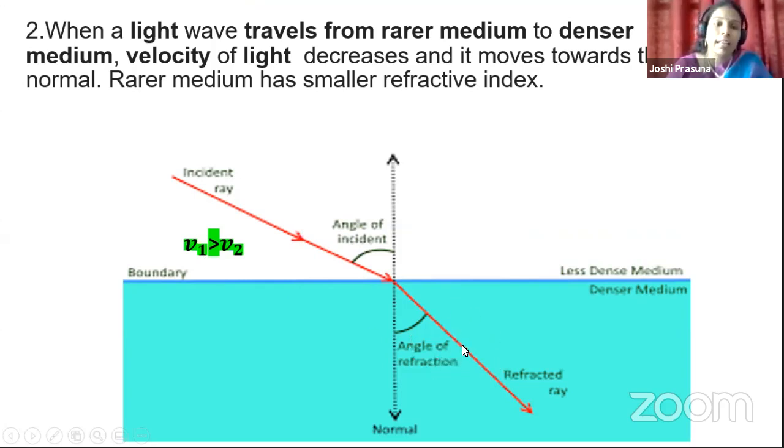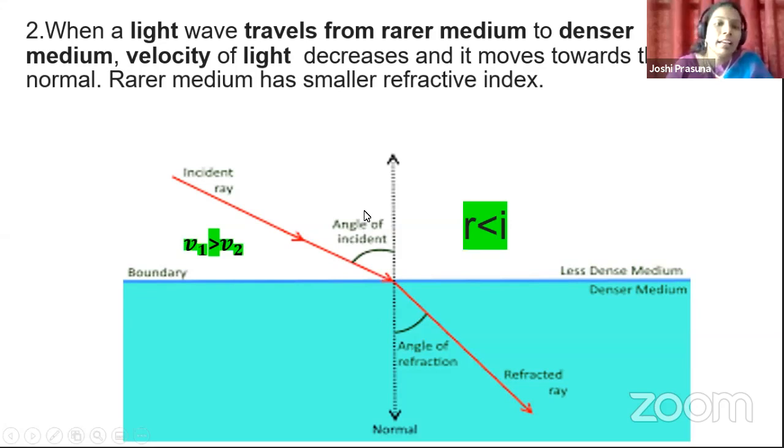Then when you come to the denser medium, the density is more and molecules are closer to each other, which you can compare to a traffic road where more vehicles are present. The speed of light is lesser in the denser medium. That is why, children, remember carefully, whenever a light ray travels from less dense medium to more dense medium, the speed of light in the rarer medium V1 is greater than V2. Therefore, the refracted ray moves towards the normal.